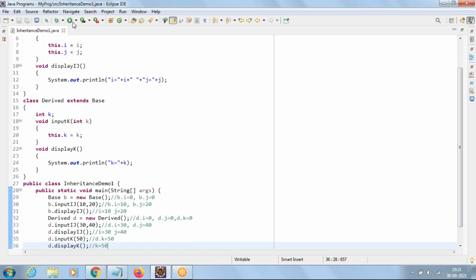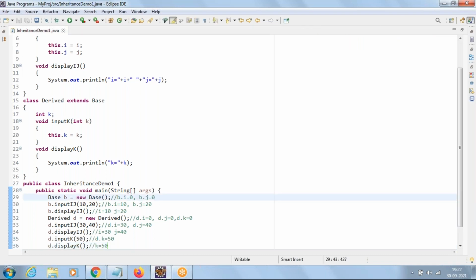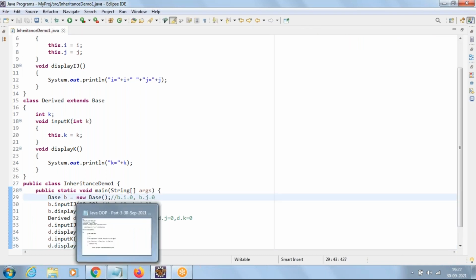Now see, it's the same output that I have given in comments. Clear? Any questions up to here? Anyone? No. Now let us move to the next one.